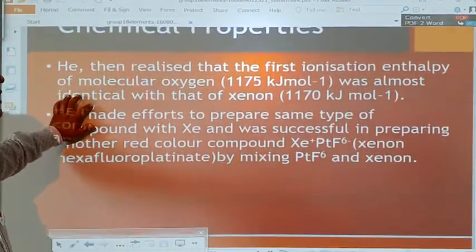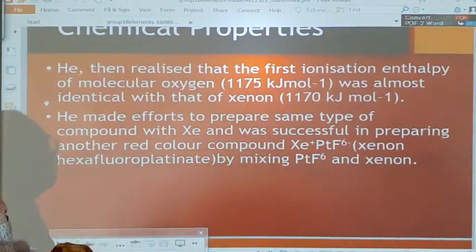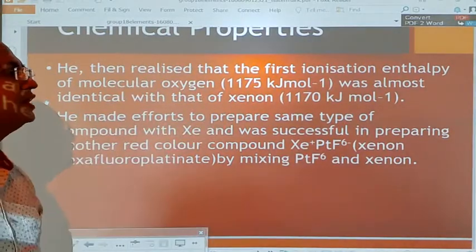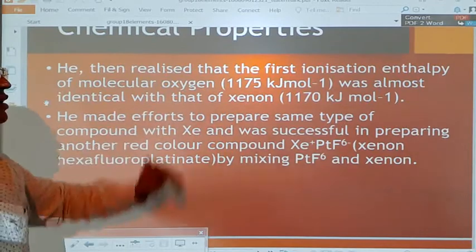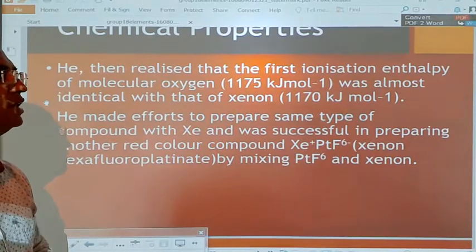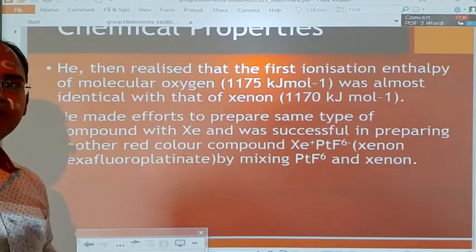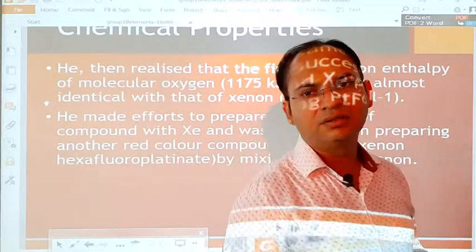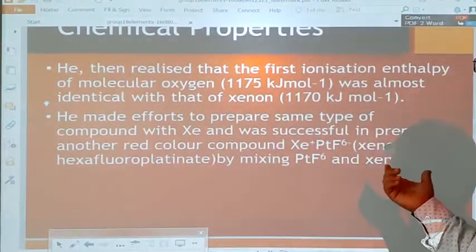He then realized that the first ionization enthalpy of molecular oxygen, O2, 1175 kilojoule per mole, was almost identical with that of xenon, 1170 kilojoule per mole. So the ionization energies of oxygen and xenon were nearly equal to each other.